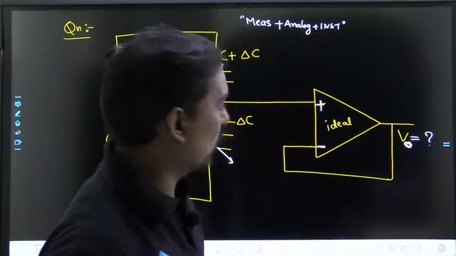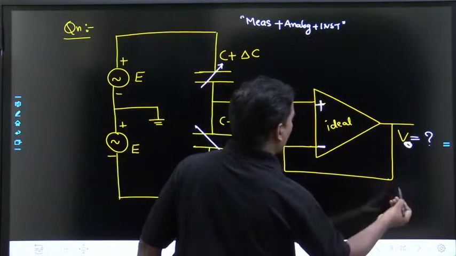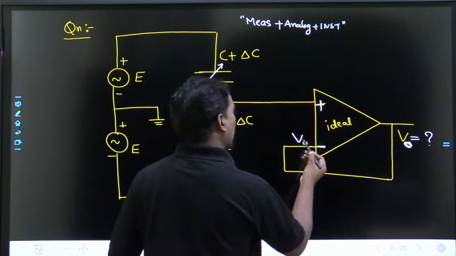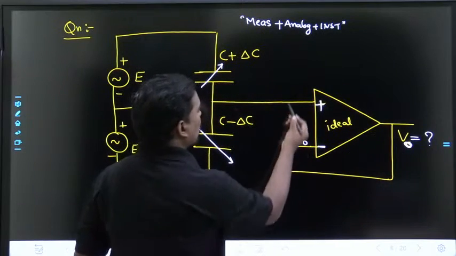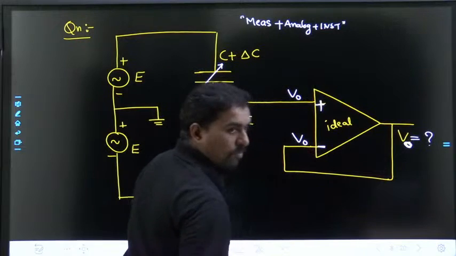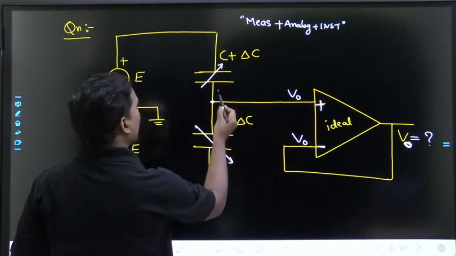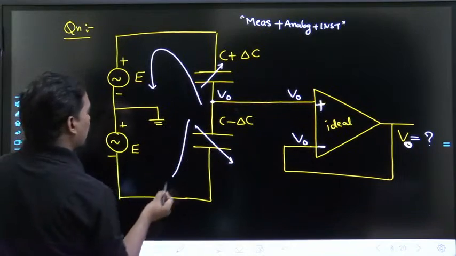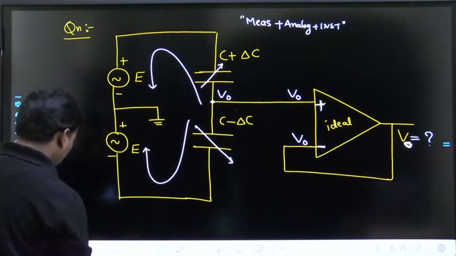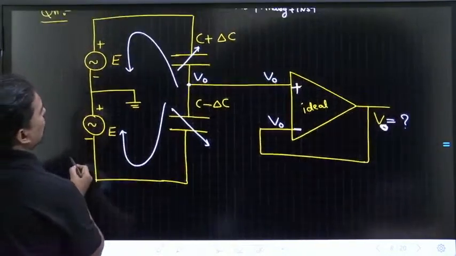Okay, I solved. So this is V naught. If this is V naught, and this is V naught, this is V naught, then with respect to this, we can apply the nodal analysis.